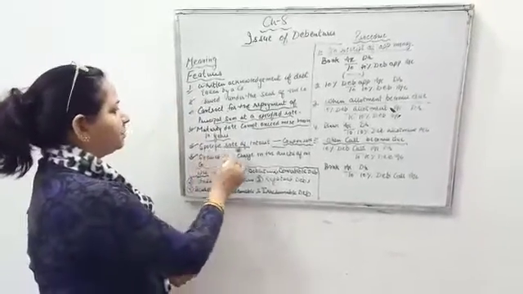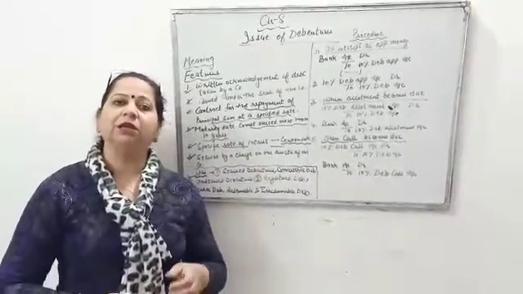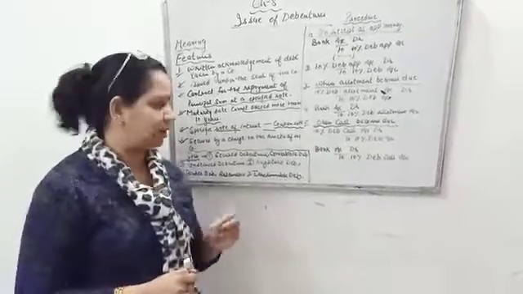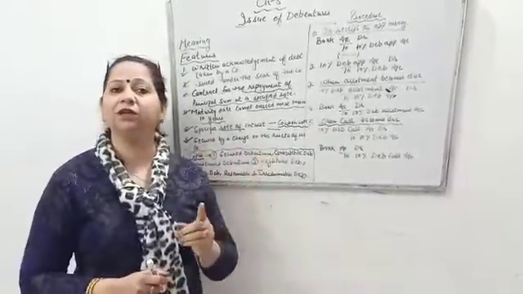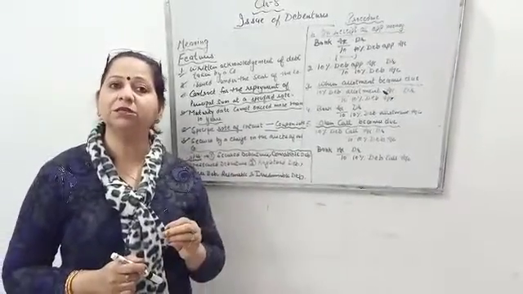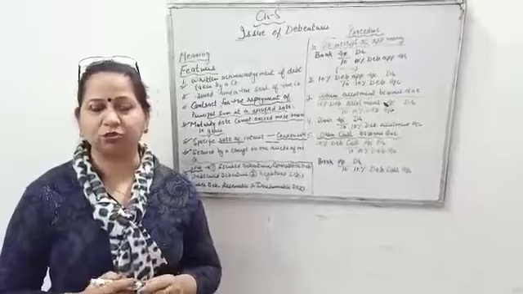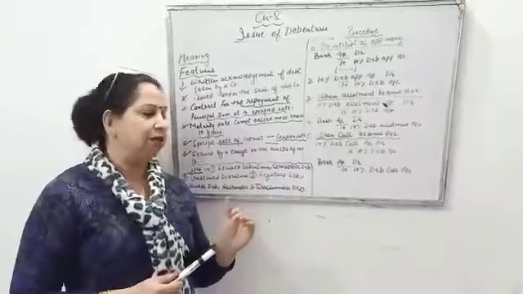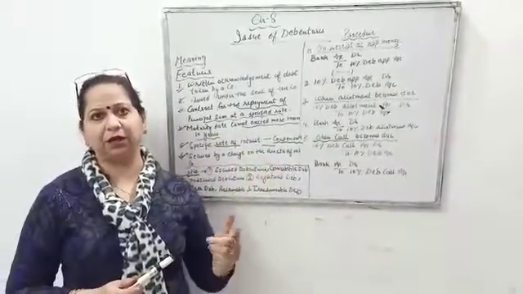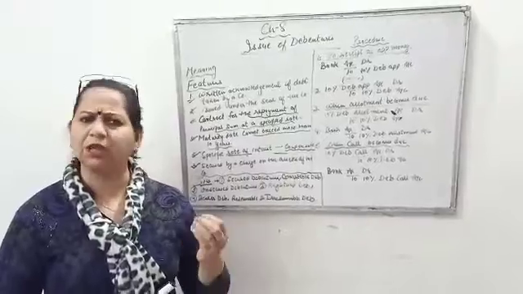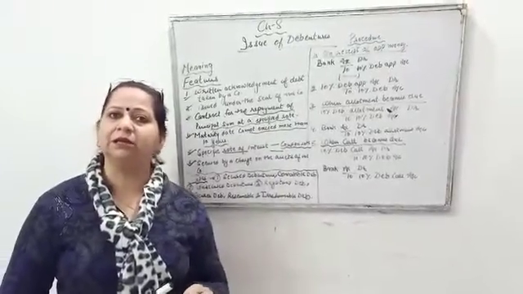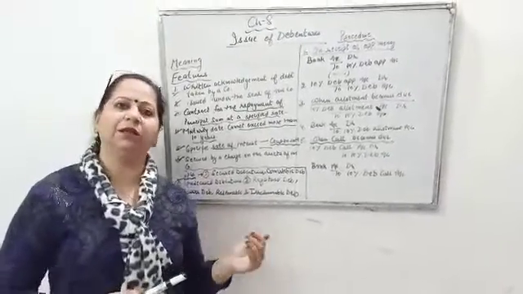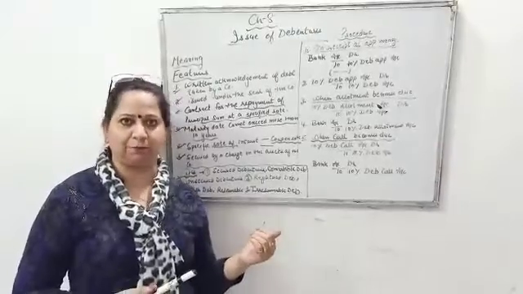And after that, the specific rate of interest is also a main feature. The debentures are always issued at a specific rate of interest, that is called the coupon rate. And then they are secured by having a charge on the assets of the company. It means in case the company is unable to make the payment to the debenture holders regarding interest or the principal amount, then the debenture holders can sue the company, and the company has to make the payment to them in every situation. Otherwise, the assets on which they have a charge can be sold off, and the company has to make the payment to them.